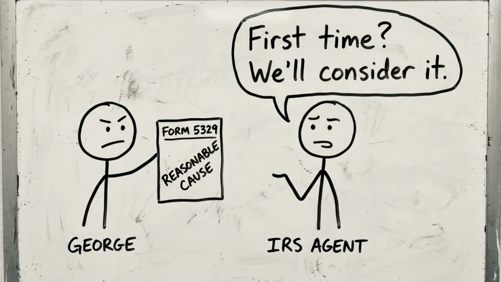If you missed your RMD due to illness, confusion about the rules, an advisor error, or other reasonable circumstances, file Form 5329 with your tax return and request a waiver. The IRS has historically been receptive to first-time waiver requests for people who take corrective action.